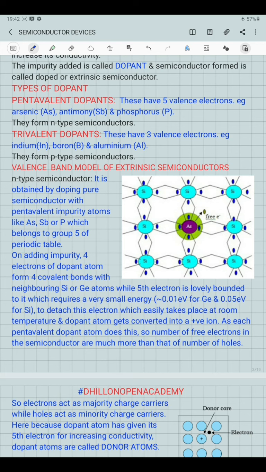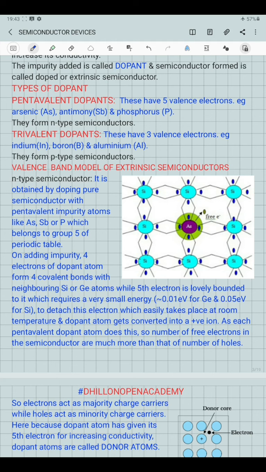When this fifth electron detaches itself from the dopant atom, the atom loses this electron, because of which it is now converted into a positive ion, which is known as the donor ion.